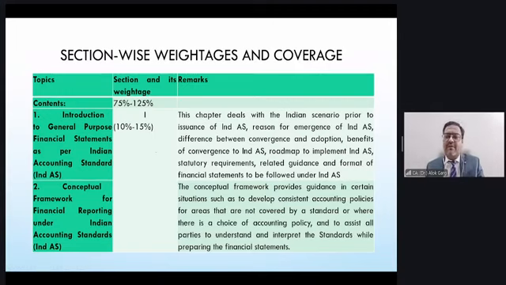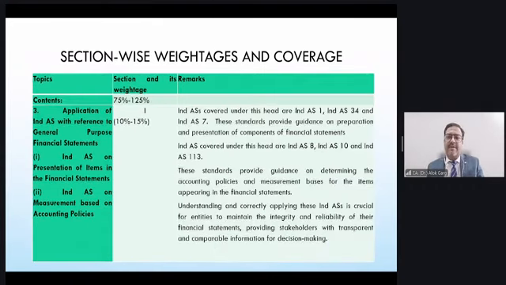If I talk about your financial reporting paper, there are 6 questions of 14 marks each. Out of the 6 questions, the first question is compulsory, and out of the remaining 5 questions, you have to attempt 4. So in totality, 84 marks are on the detailed questions plus 30 marks on the MCQs, so your total paper is 114 marks. Out of 114 marks, 10 to 15% is from section 1. Generally in the conceptual framework for financial reporting, a theoretical question may be asked.